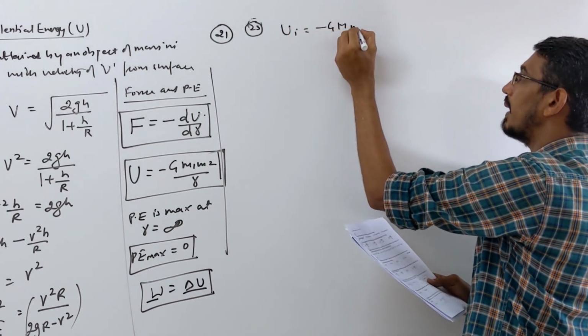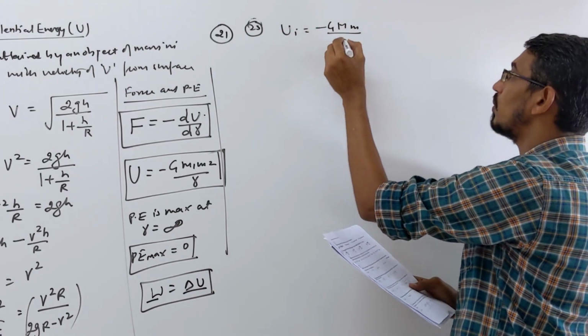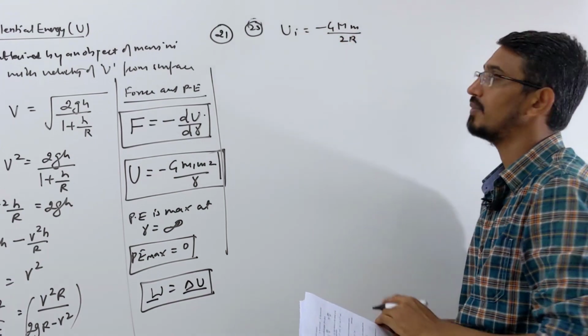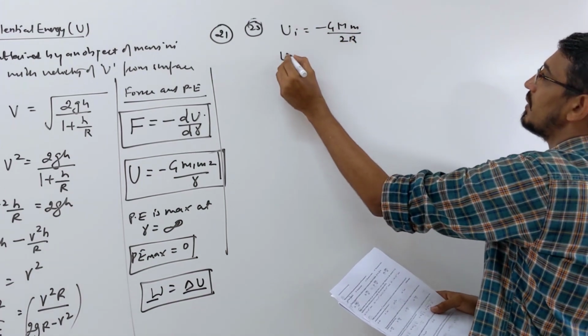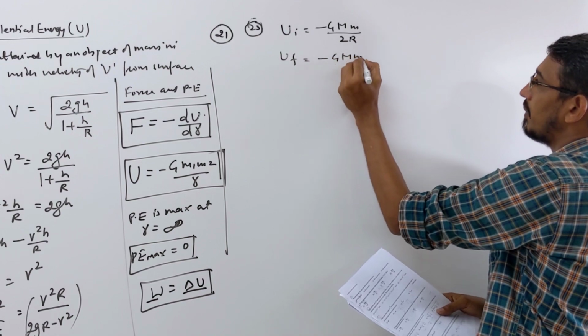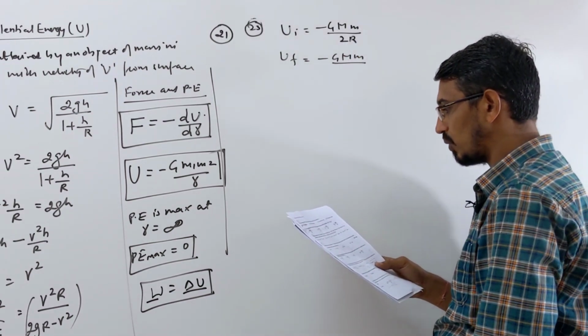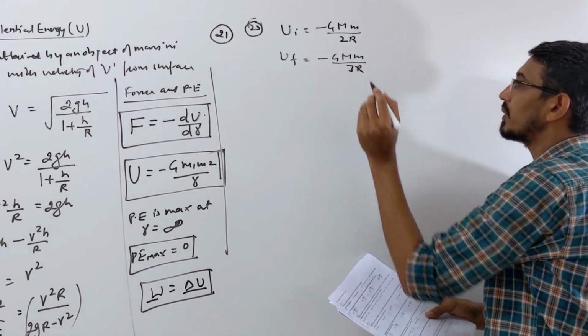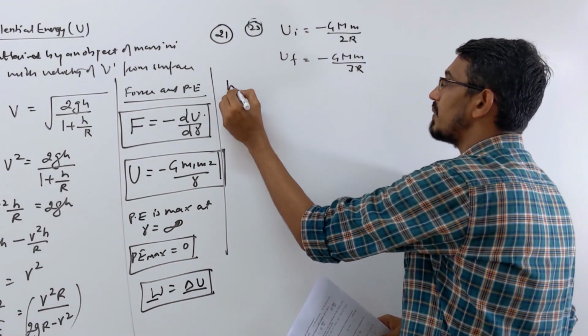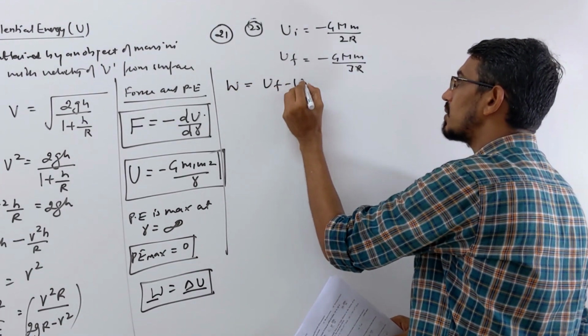Okay, M and m, the initial orbit is given as 2r. So the initial potential energy is... Similarly, what is the final potential energy? U final is minus GM upon 2r. Sorry, 2r means initial, the final is 3r. So the extra energy we need, or work done, is what? U final minus U initial.